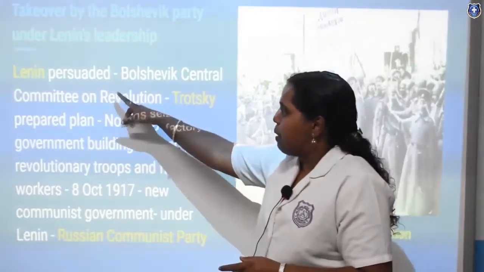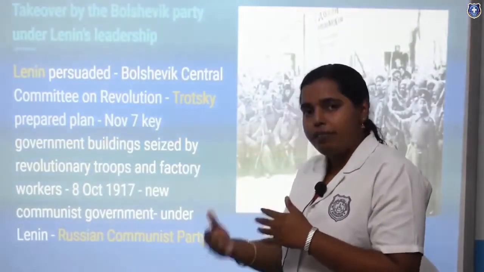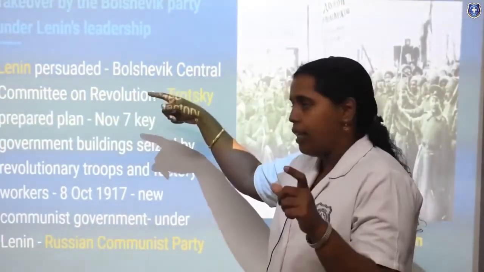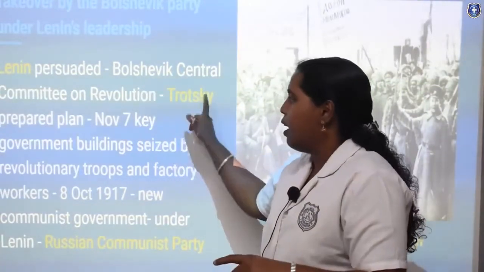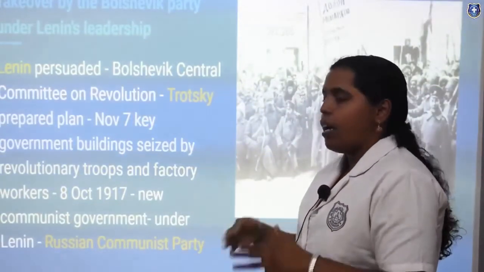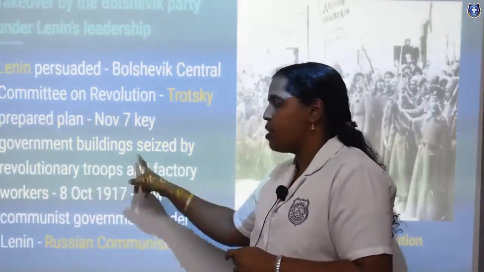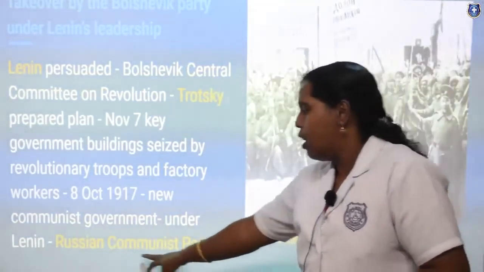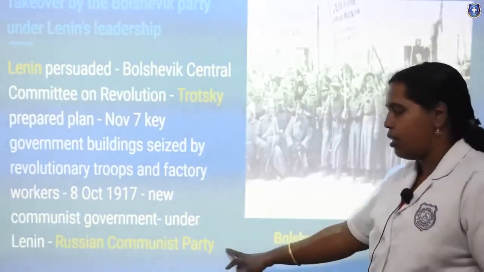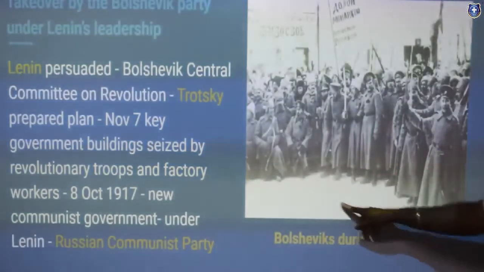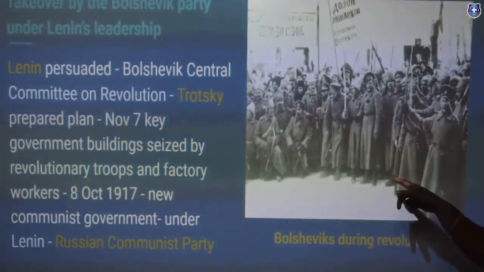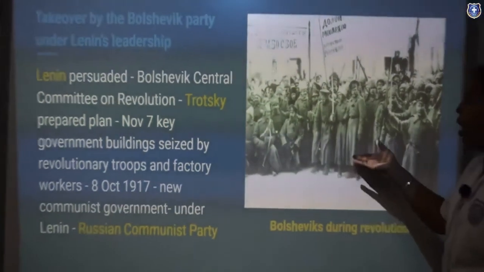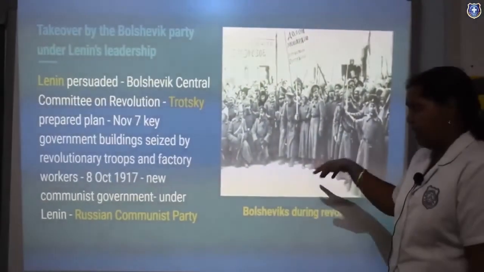What he is doing is persuading, convincing the common people. And the Bolshevik Central Committee, which he created, was doing the revolution, and Trotsky was preparing a plan. They were seizing the government buildings, everything. And finally Lenin started a new community called the Russian Communist Party. You can see the Bolsheviks during the revolution. As I already said, Bolsheviks are the majority party and the Mensheviks are the minority party. So the Bolsheviks were in revolution under the guidance of Lenin.